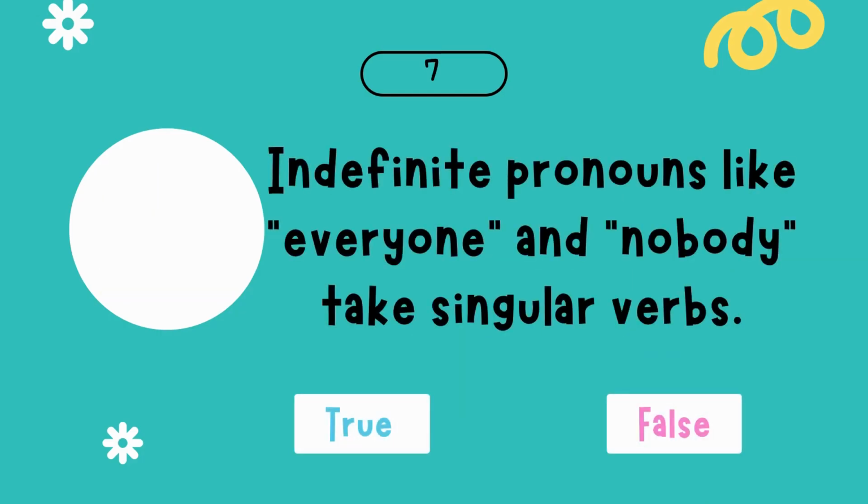Number 7. Indefinite pronouns like everyone and nobody take singular verbs. Is it true or false? That's correct. The answer is true because according to rule number 7, indefinite pronouns like everyone and nobody take singular verbs.